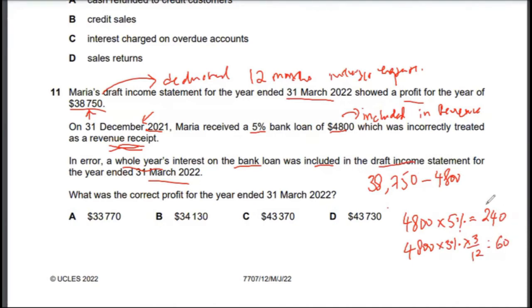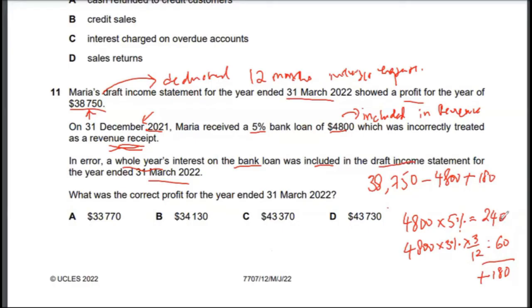So this should have been recorded, but this has been recorded. What has happened is this: 38,750 already includes 4,800. So you need to deduct 4,800 and then just add back the difference, which I think is probably 180 here. You'll just add back the $180 because this is an excess that has been charged, right?